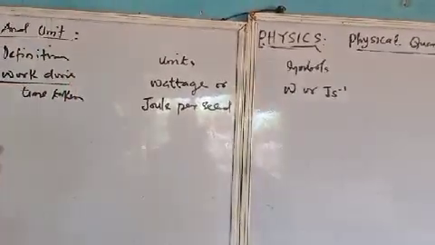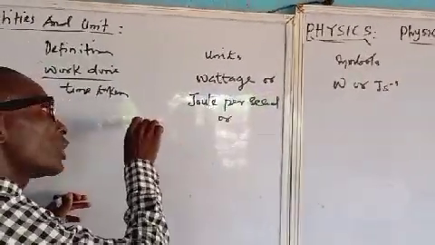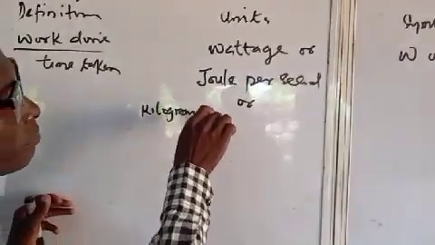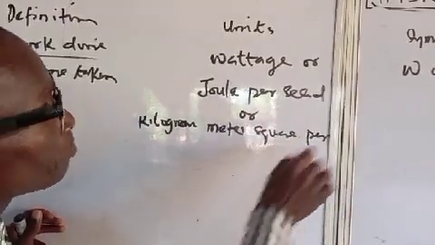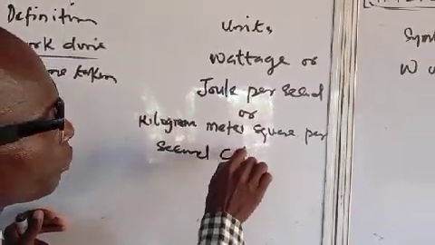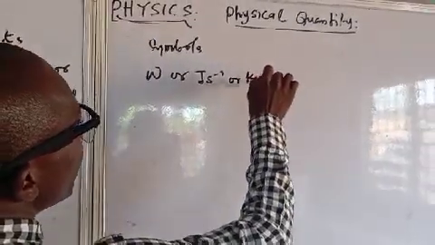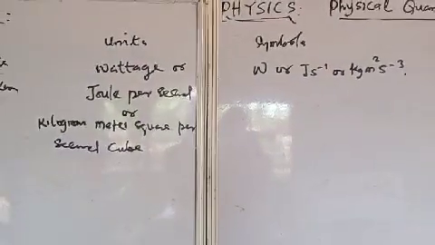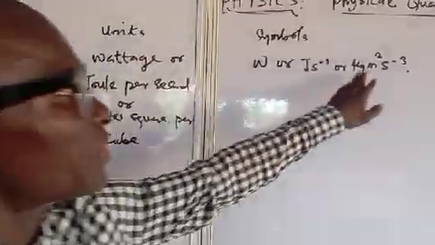So I can still write, or kilogram meter square per second cube. That is the unit of what the word joule per second stands for. Take note of that, in terms of the fundamental SI unit.